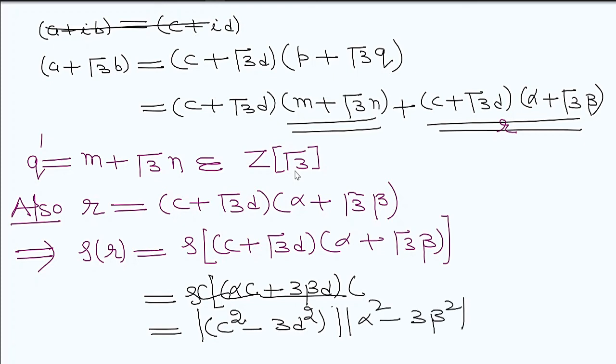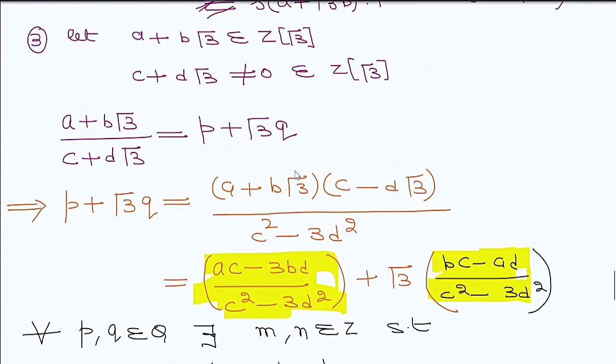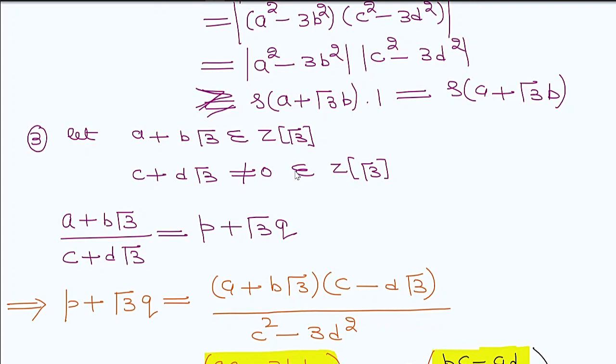As we already found the product in this case, on a similar line of action we can find the value of this.